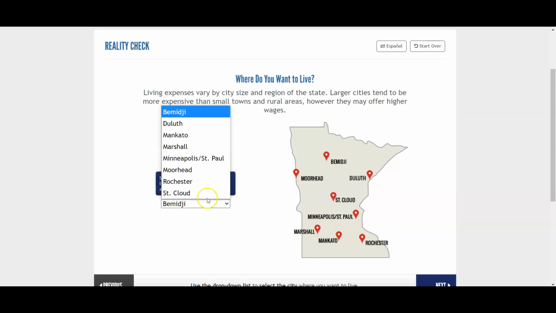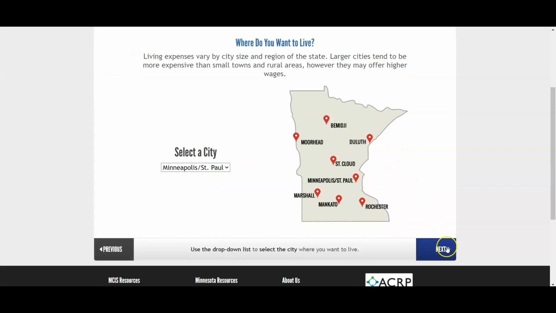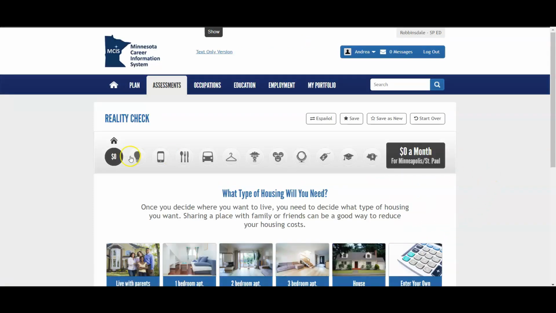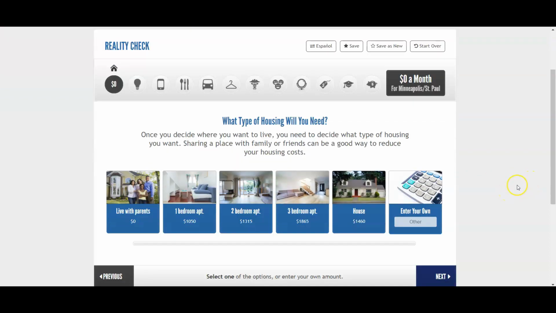You just have to select a city, select an area, okay? The city you might want to live in might not be here, but find the area that you would like to live in. I'm going to stick with Minneapolis-St. Paul, and then you just click next. All it's going to do is take you through all of the things that you have to pay for when you live on your own. So you're moving out of your parents' house. What kind of housing are you going to need?